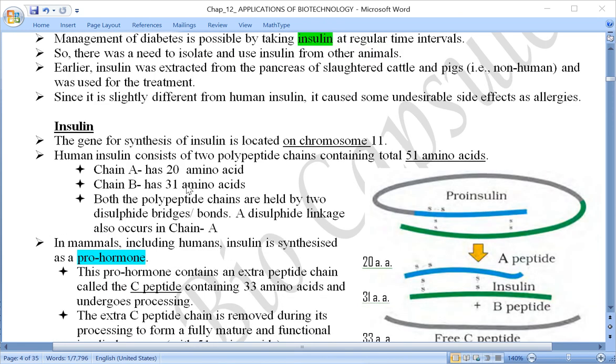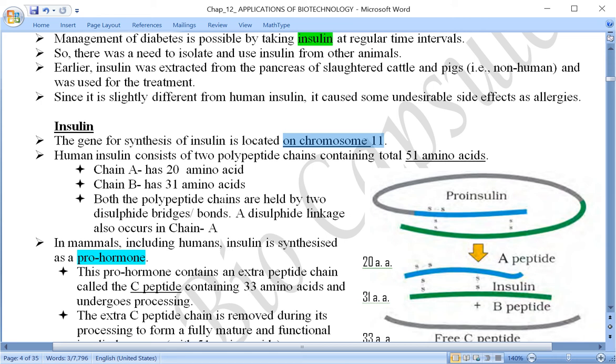Now let us see some information about insulin: how many amino acids are present in the hormone insulin, how many polypeptide chains are involved, and which bond is holding the two polypeptide chains. First of all, the gene responsible for the synthesis of insulin hormone is located on chromosome number 11.